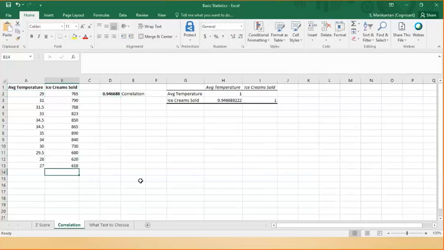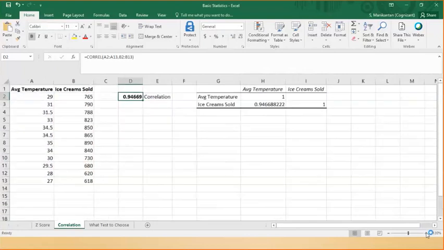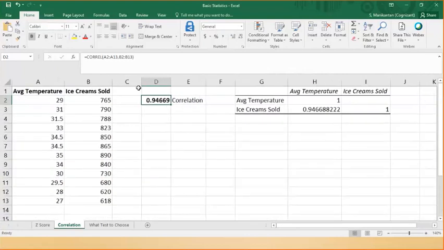The correlation coefficient can be computed using the CORREL function. For this case, it turns out to be 0.94 or 94%, which indicates a high degree of positive correlation. As a thumb rule, you consider a correlation coefficient of 0.7 or higher to be a strong correlation.